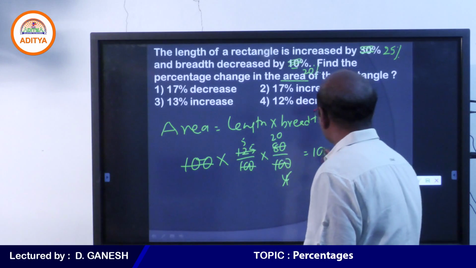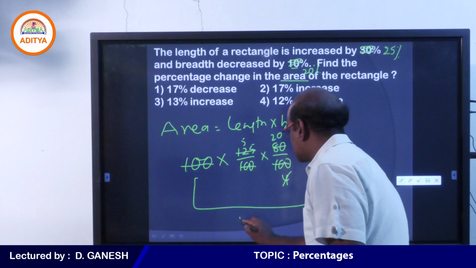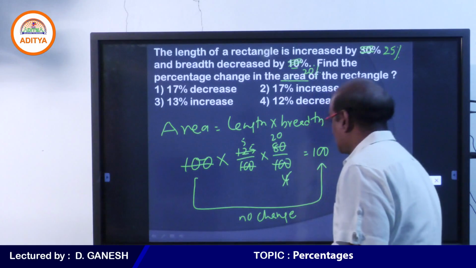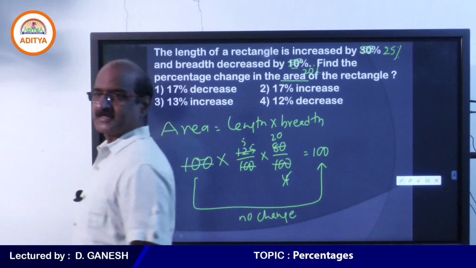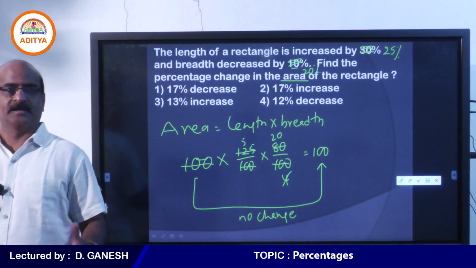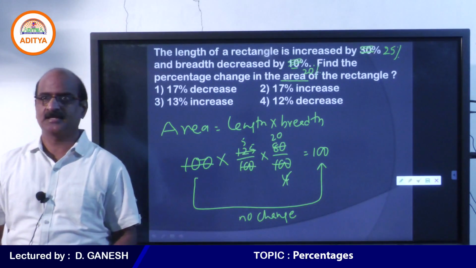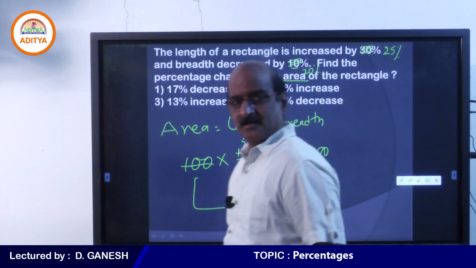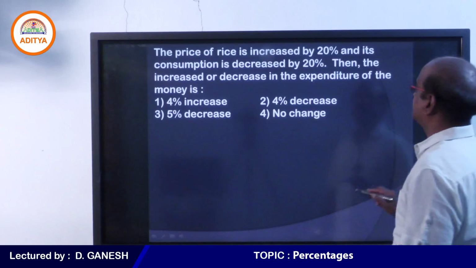Oh, this is very interesting, literally no change. We start taking area as 100, and after having the two changes we can see that again the area becomes 100, so it is a clear indication that area is not changing at all. So my dear students, now I am moving on to the next question.